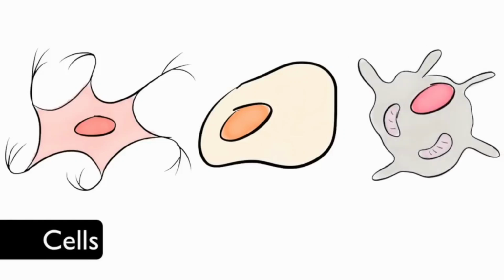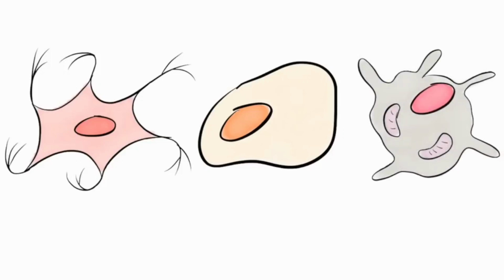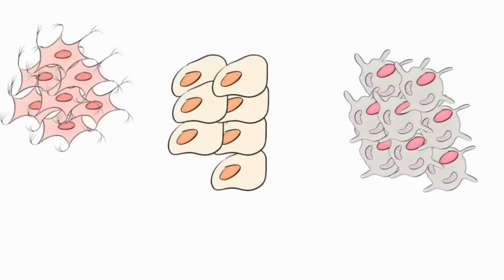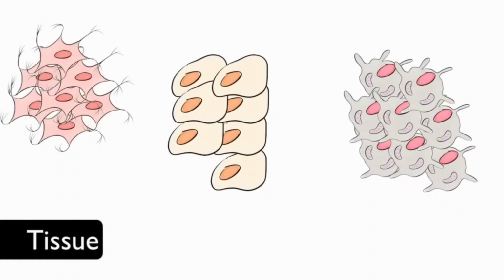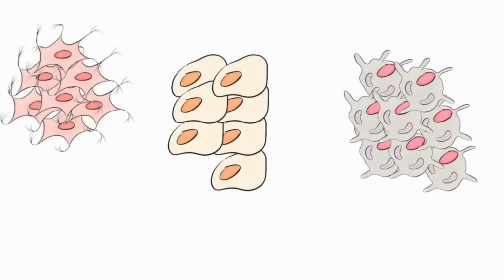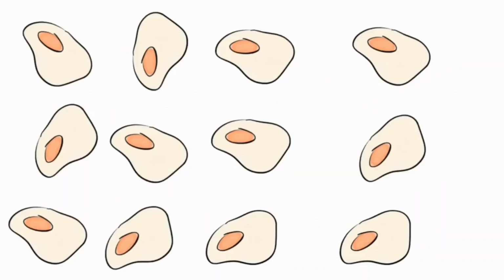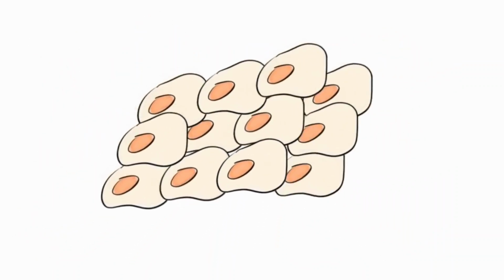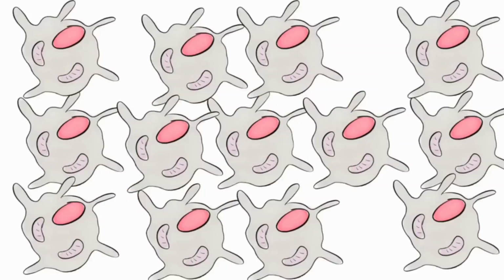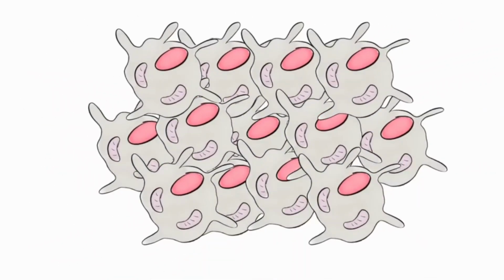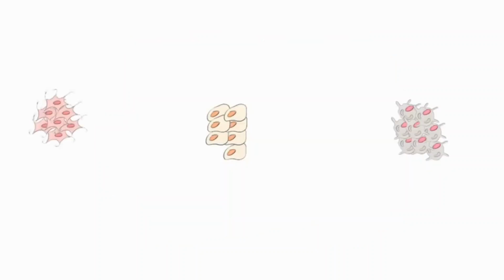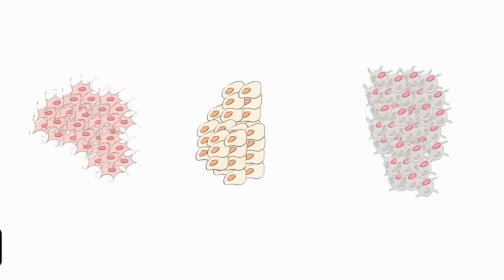When cells of similar structure and function join together, they form tissue. A group of brain cells is called brain tissue. A group of lung cells is called lung tissue. And bone cells joined together is called bone tissue. When a group of tissues that perform a specific function join together, they form organs.